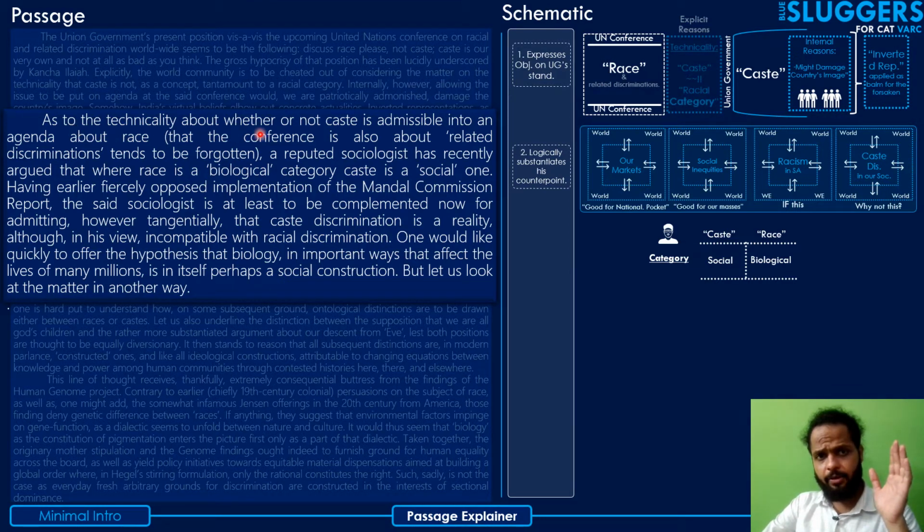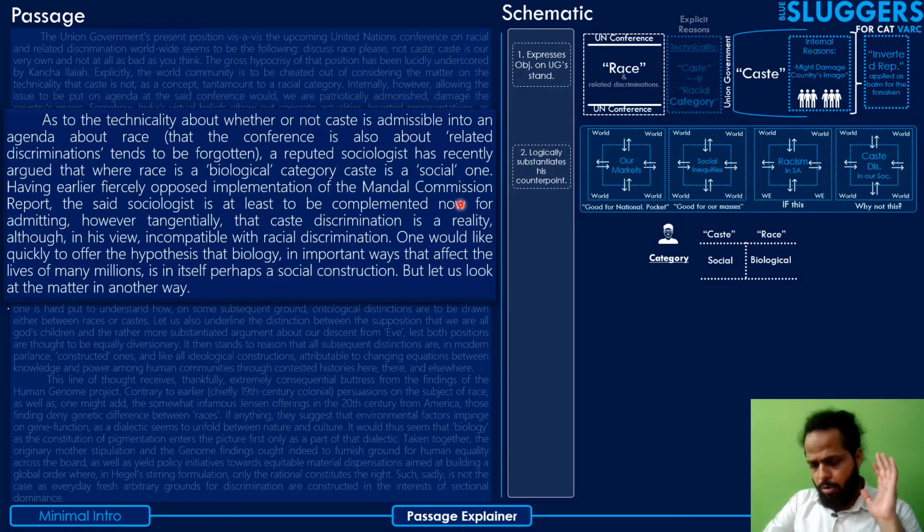As to the technicality about whether or not caste is admissible into an agenda about race, a reputed sociologist has recently argued that where race is a biological category, caste is a social one. See, right? So that does simplify the idea, and then you can add the part in the braces or read it with the part in the braces and get a better understanding.